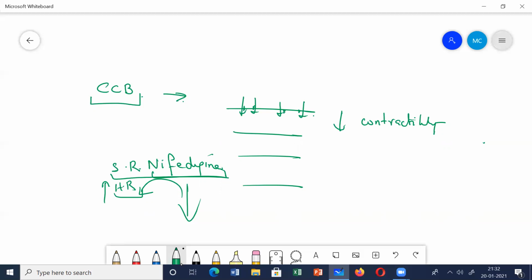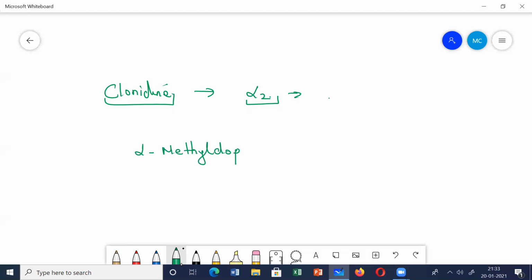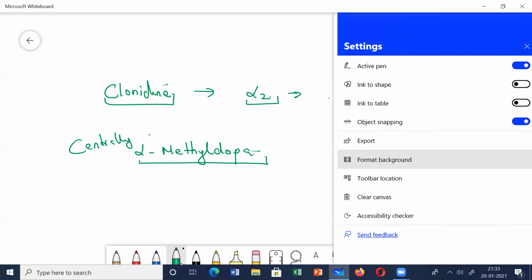Next, come to the centrally acting drugs. Among them you have clonidine, which acts centrally. It acts as an agonist on the alpha-2 receptors, which are presynaptic receptors. It is usually given twice to thrice daily. Then you have alpha-methyldopa. This is the drug of choice in pregnancy. If a patient develops high blood pressure in pregnancy, hypertension in pregnancy, we give alpha-methyldopa. This is also a centrally acting drug. So this is all about the different drugs.